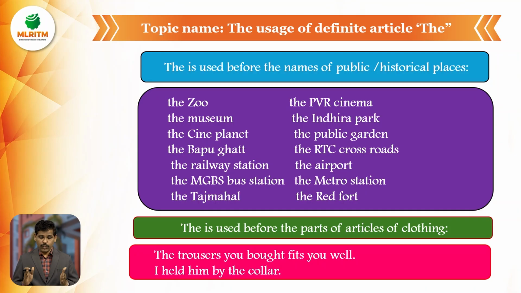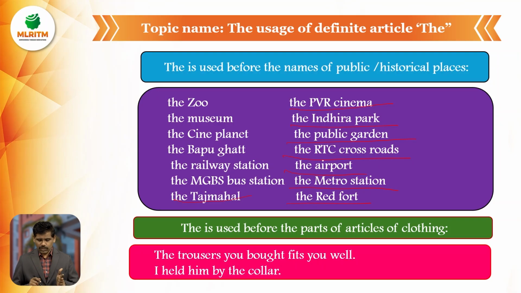The zoo, the museum, the Cine Planet, the Bapu Ghat, the railway station, the MGBS bus station, the Taj Mahal, a historical place, the PVR cinema, public places, the Indira Park, a public place, the public garden, the RTC crossroads. Before the names of roads also, we must use the article. The RTC crossroads, the airport, the metro station, the Red Fort, the railway station. So for any public place, any historical place, we must use the article the.